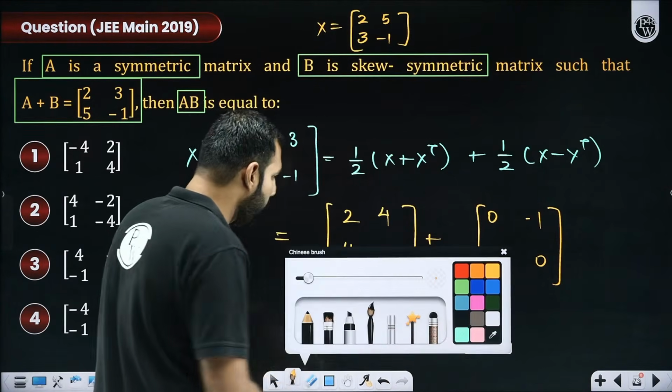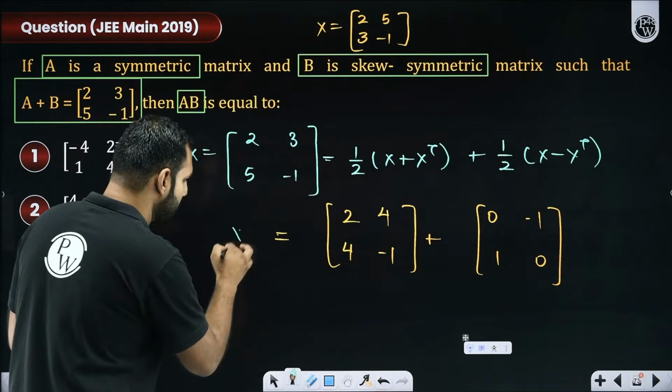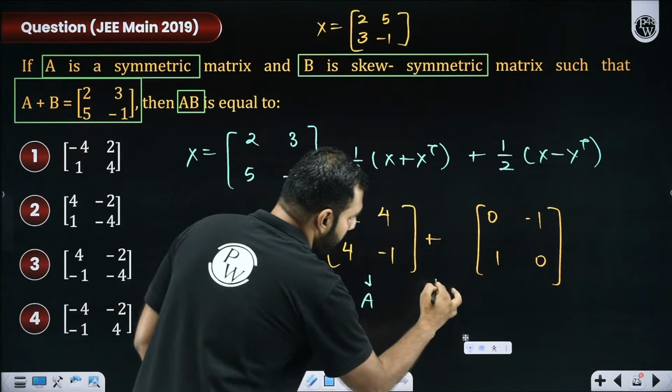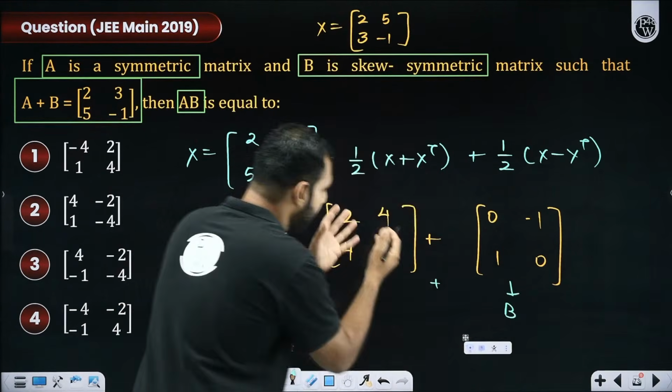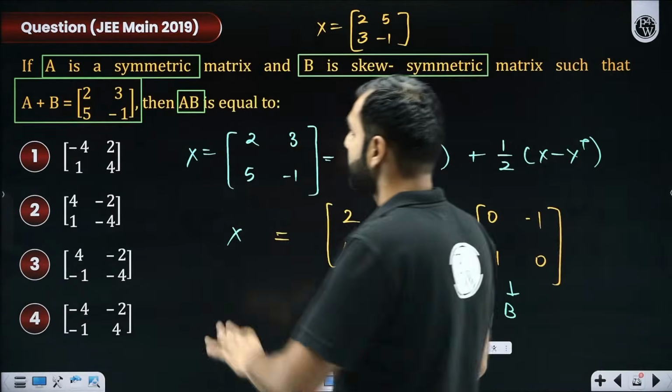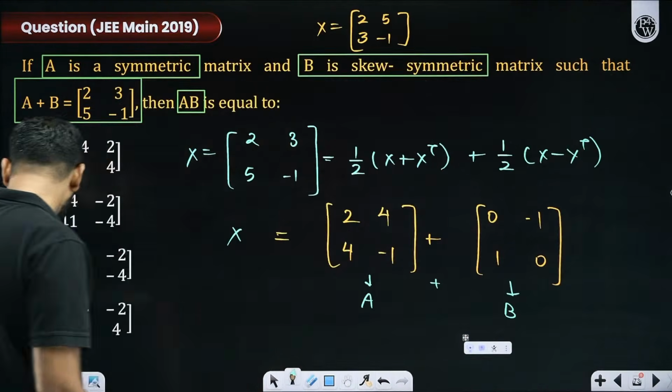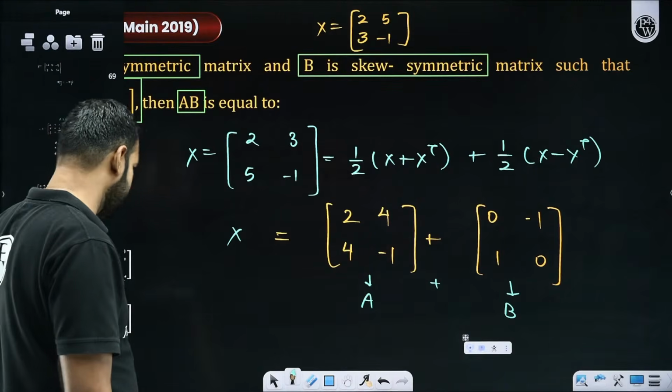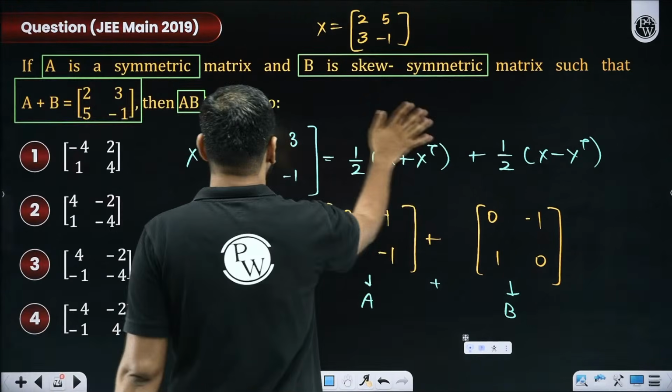Which means we were told that this X was actually A plus B. So I think A is symmetric, B is skew symmetric. But sir, what are we asked? We are asked the product AB. So I think we are good at taking the product as well.